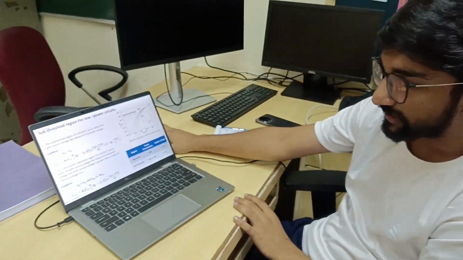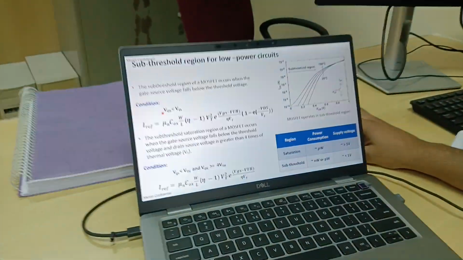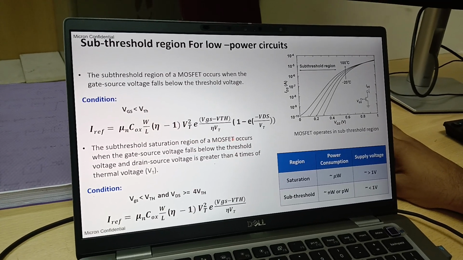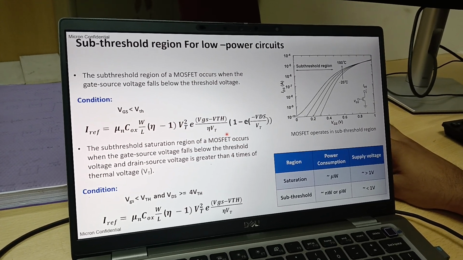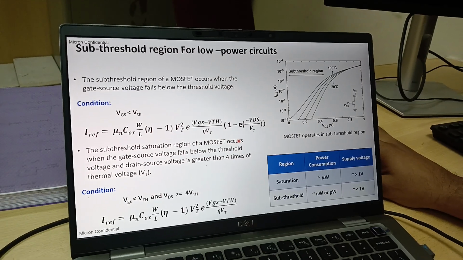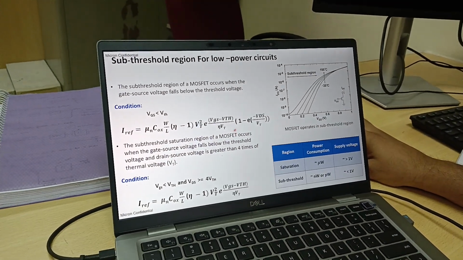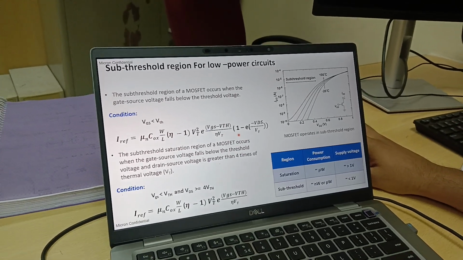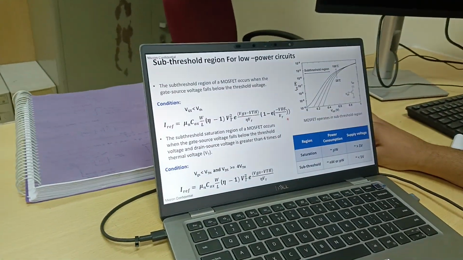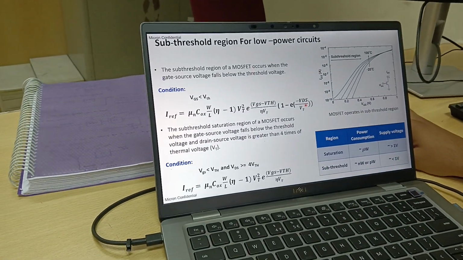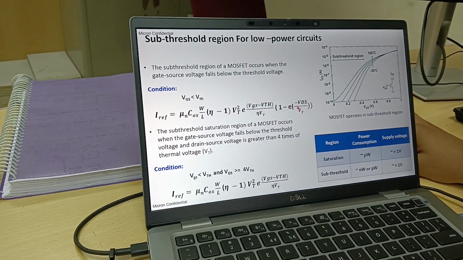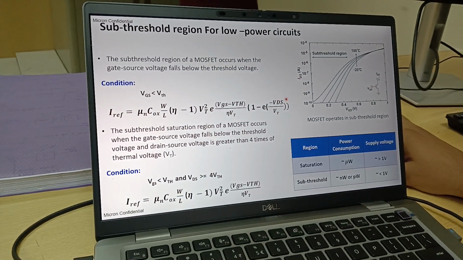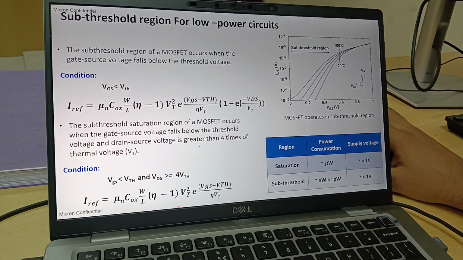Okay. If you see the condition here, VGS is less than VTH, and the current equation that we are getting is in exponential form. If you remember the saturation current equation, it is in parabolic form, following the square law, but this IREF equation follows an exponential law. At the same time, if you make VDS 4 times VT or greater, then the exponential of minus VDS by VT term leads to 0. So the ultimate equation that we are getting for IREF is this equation.